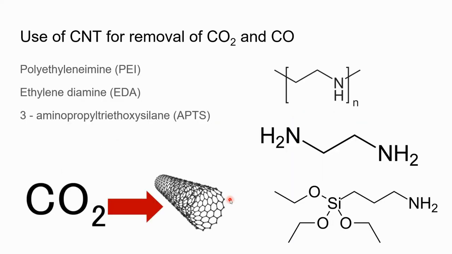Now, the use of carbon nanotubes for the removal of CO2 and carbon monoxide can be enhanced by chemical modification. The most commonly used chemicals for modification are polyethylenimine, ethylenediamine, and aminopropyltriethoxysilane. In the image you can see that these chemicals have the amine group to react with CO2. After reacting with the CO2, they form carbamate in the absence of water, thus increasing the adsorption capacity of the carbon nanotube. Hence, the CO2 is trapped in the carbon nanotube in the most effective way.